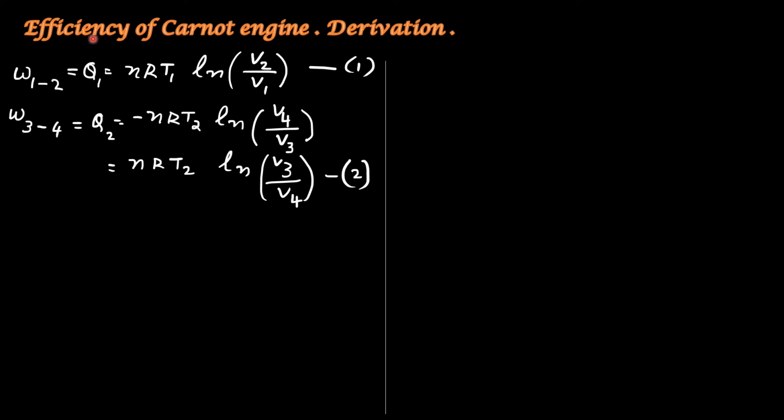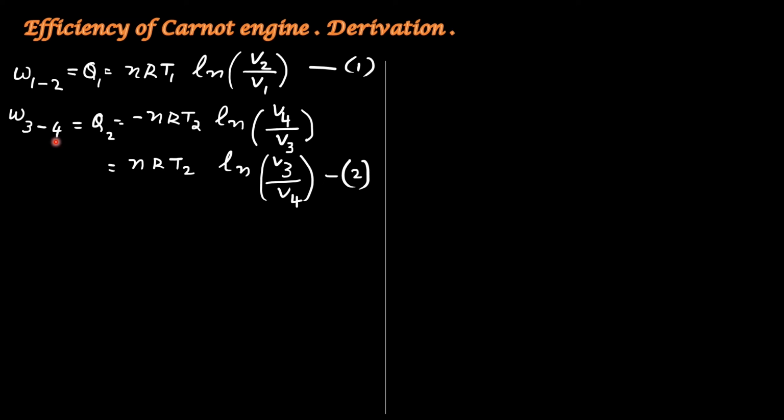We will derive an expression for calculating efficiency of Carnot engine and then proceed to say why Carnot engine is not feasible. That is, it does not exist in reality. It is only hypothetical. I have carried over these two formulae from the previous video. We need the expression for Q1 and Q2. If you have not watched my video on work done for Carnot engine, please click the I button in order to watch that. Work done 1 to 2 is equal to Q1 and it is equation 1.